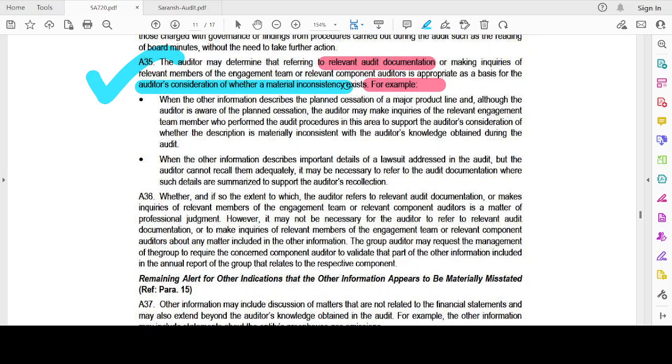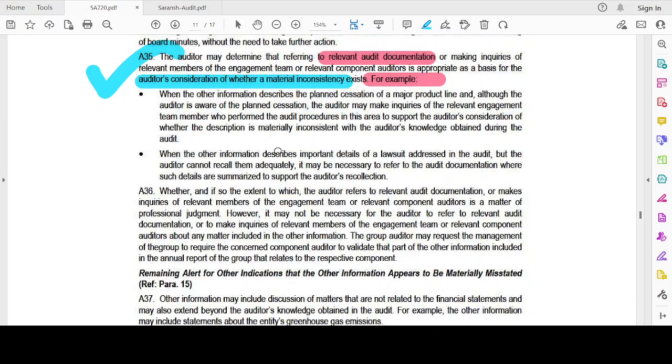For example, when the other information describes the planned cessation of a major product line, and although the auditor is aware of the planned cessation, the auditor may make enquiries of the relevant engagement team members who performed work in this area to support the auditor's consideration. See, there is an operation going to be ceased within a few months, so the auditor has to ask questions to make sure. Now, when other information describes important details of a lawsuit that could be a contingent liability or could have been turned into a provision by now, that is also very much necessary.